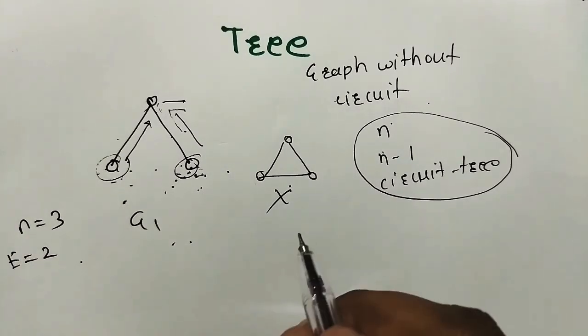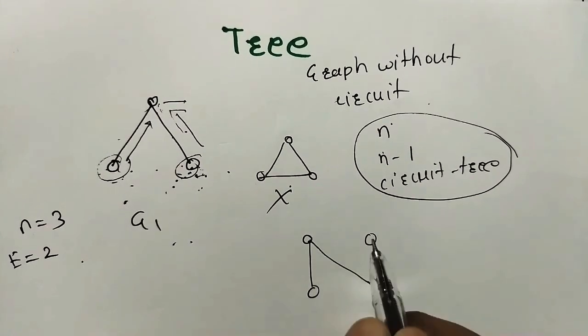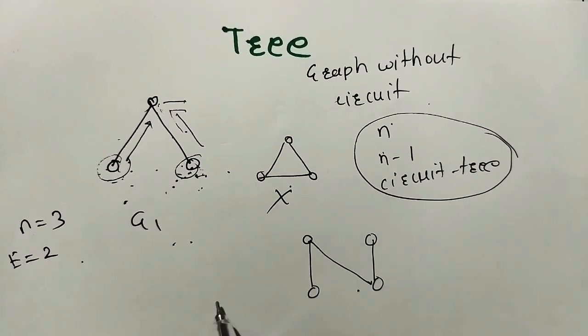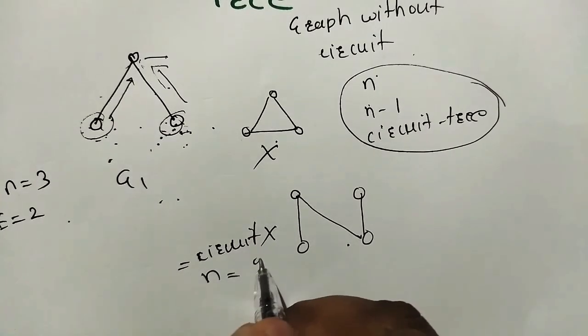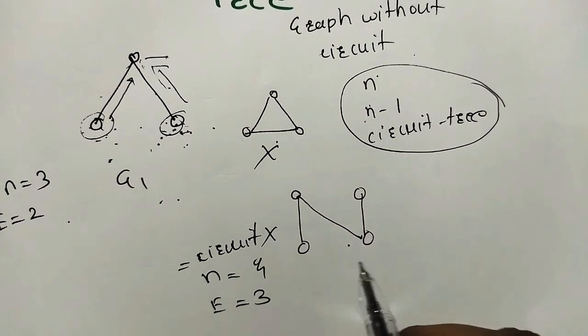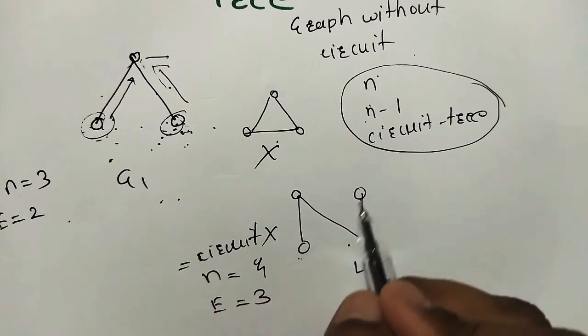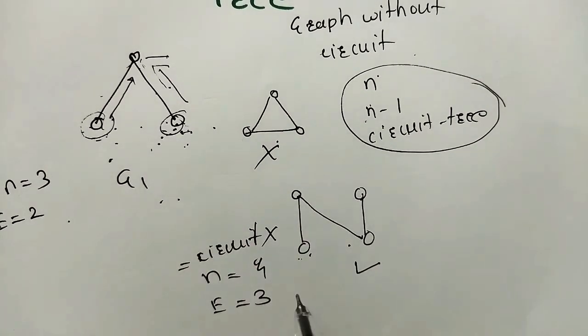Now next example, this graph. In this graph, no circuit, n vertices. N means here 4 vertices. Then the number of edges equals 1, 2, 3. That is n minus 1 edges. So this is called a tree. Okay, these are 2 pendant vertices here. This is called a tree.